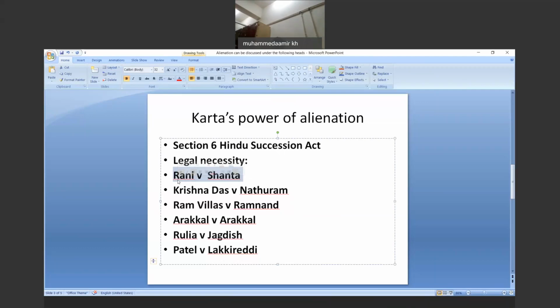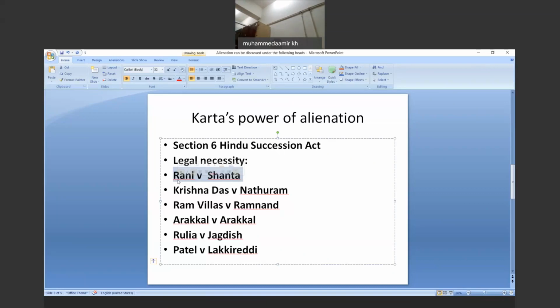We won't judge the term legal necessity as absolute and indispensable, but we have to check the notions of the Hindu family, the notions of any family under which a legal necessity has to be made, and whether it will be regarded as proper and reasonable or not. If it is not proper or reasonable with the notions of the family, then it won't be legal necessity. This was discussed in the case of Rani versus Shanta by the Honorable Supreme Court of India in the year 1971.